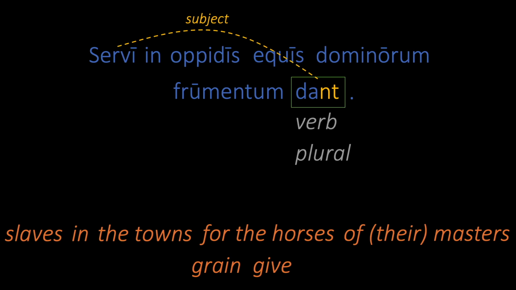Since we now know that the horses is an indirect object instead of some other kind of dative relation, we know that to will work better than for, so we will switch that phrase to the horses. That gives us slaves in the towns to the horses of their masters, grain give. Now we can shuffle it around a little to sound more like English and arrive at slaves in the towns give grain to the horses of their masters.